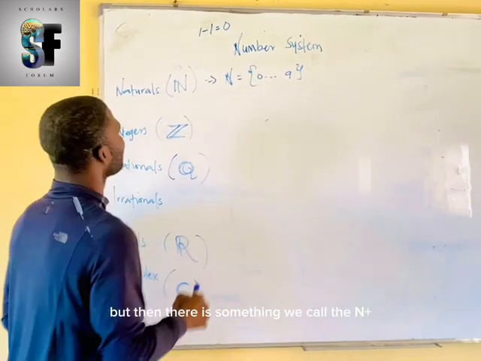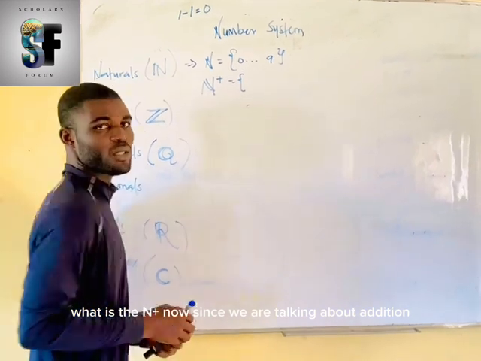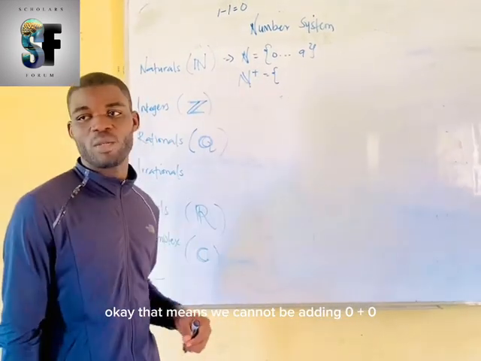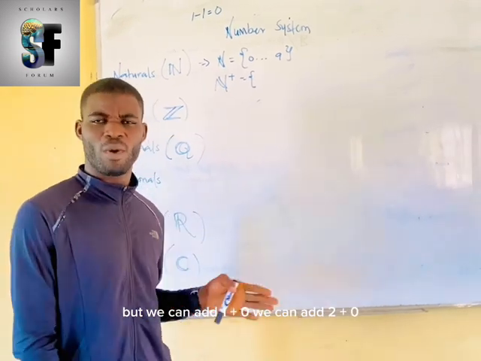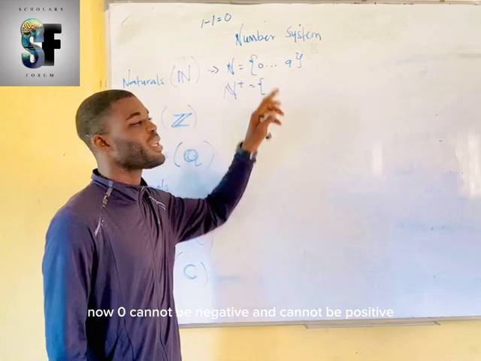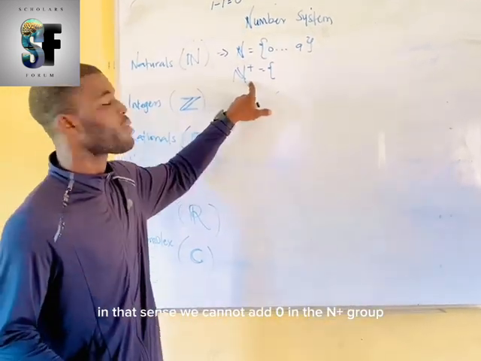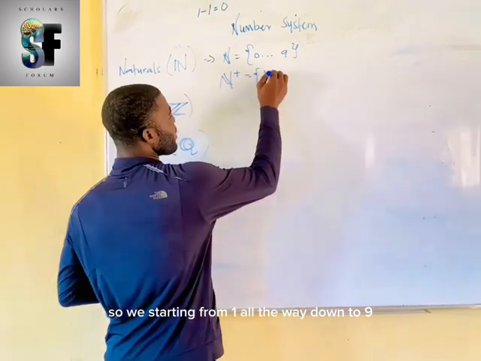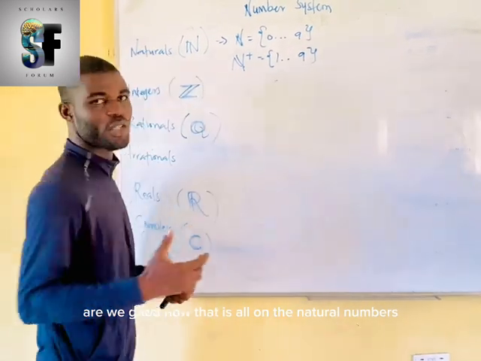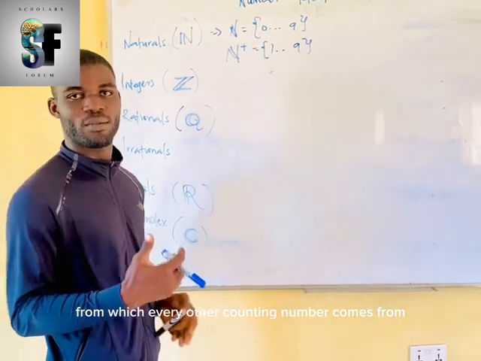Okay? But then, there is something we call the n plus. What is the n plus? Now, since we are talking about addition, okay, that means we cannot be adding 0 plus 0. But we can add 1 plus 0, we can add 2 plus 0, 3 plus 0. Okay? Now, 0 cannot be negative and cannot be positive. In that sense, we cannot add 0 in the n plus group. So we're starting from 1 all the way down to 9. Are we good? Now, that is all under natural numbers, the existing numbers from which every other counting number comes from.